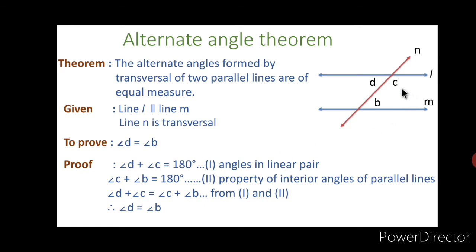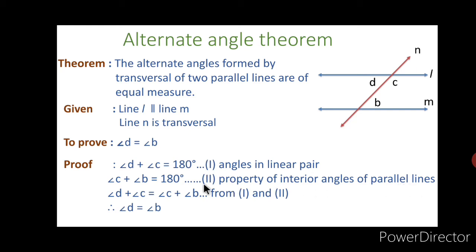And angle C and angle B are interior angles and these are supplementary. Therefore angle B plus angle C is equal to 180 degrees by the property of interior angles of parallel lines.